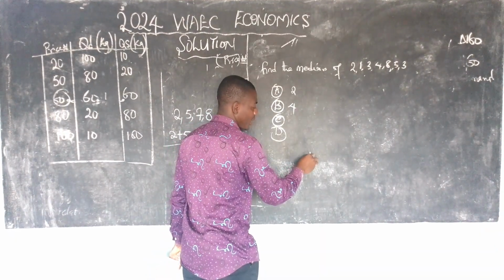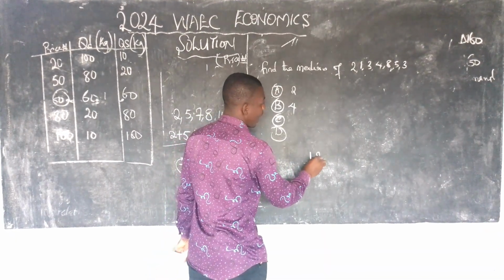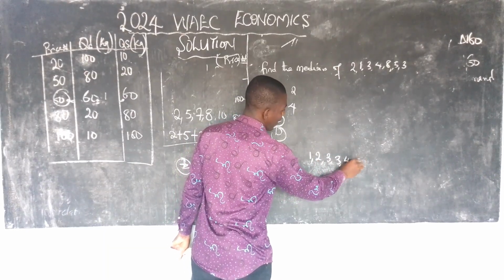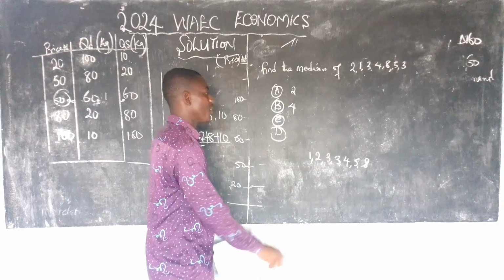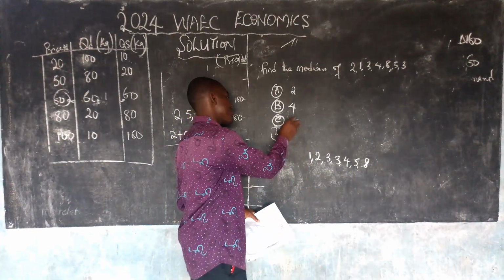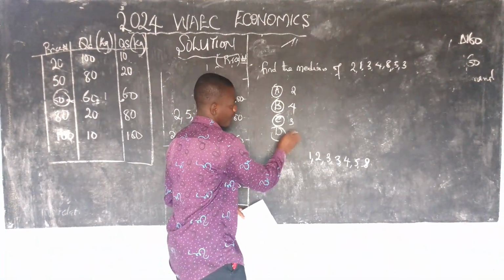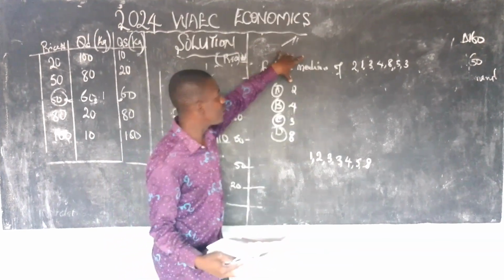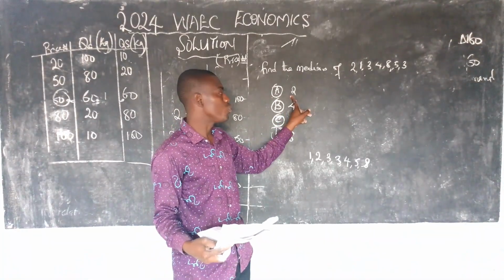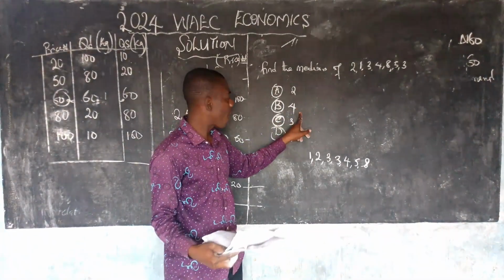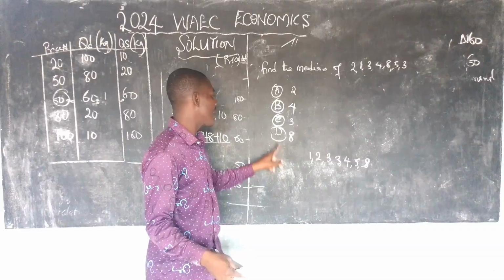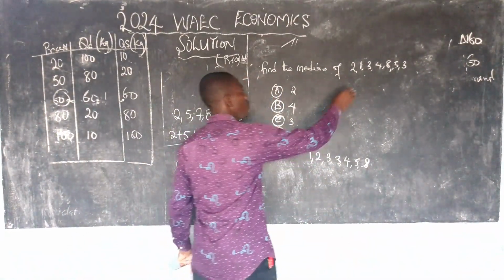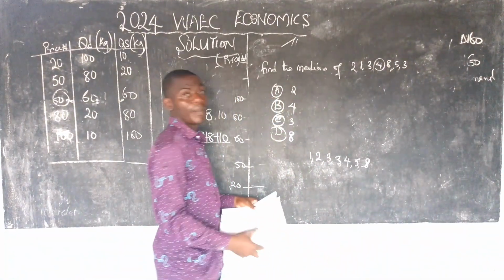I have 1, 2, 3, 3, 4, 5, 8. The options are A, 2, B, 4, C, 3, and D, 8. If you go by what they wrote here, 4 should have been the median, but that's a confusion.